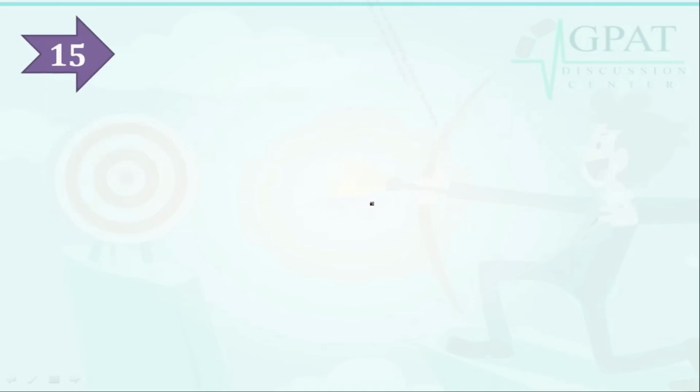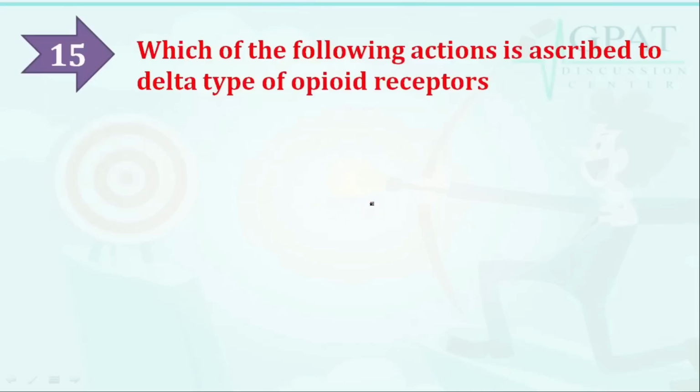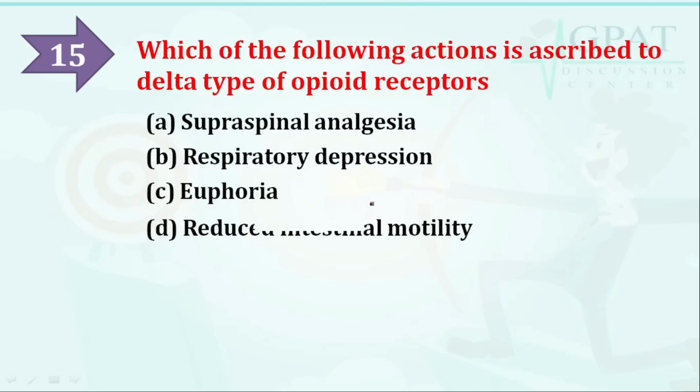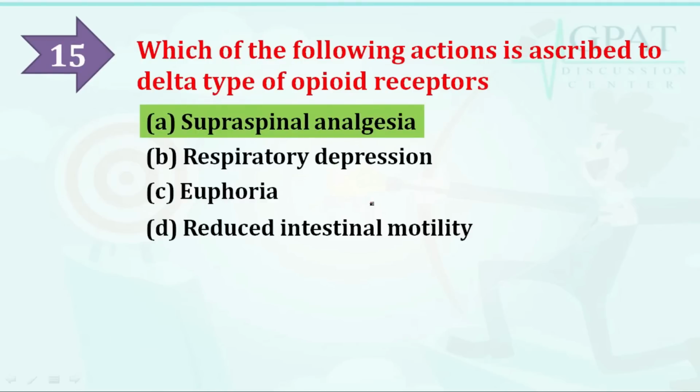So the next and last question of this video, which of the following actions is ascribed to delta type of opioid receptor? Option A is supraspinal analgesia, option B is respiratory depression, option C is euphoria, and option D is reduced intestinal motility. So which of the following actions is ascribed to delta type of opioid receptor? The correct answer is supraspinal analgesia.